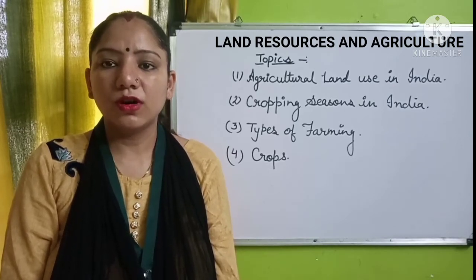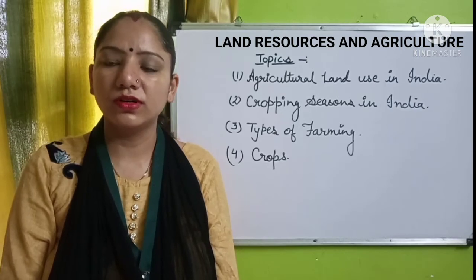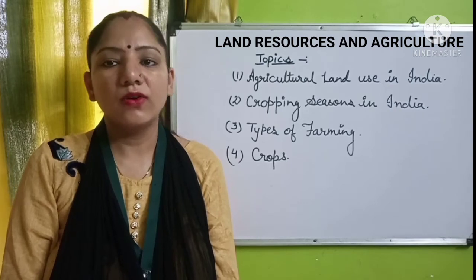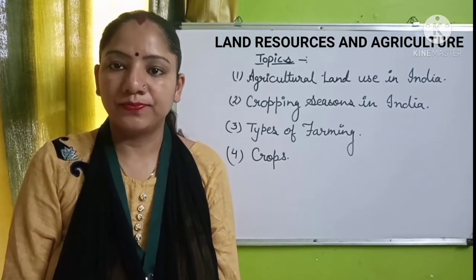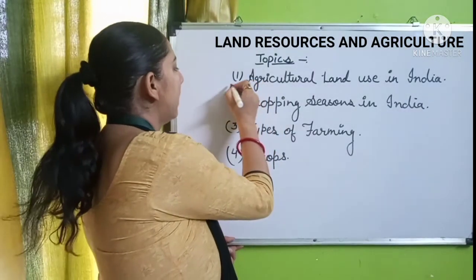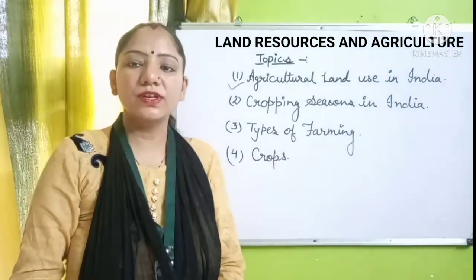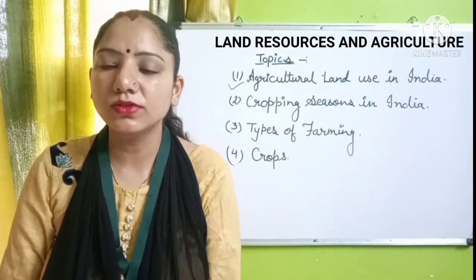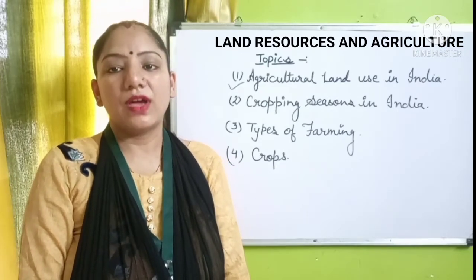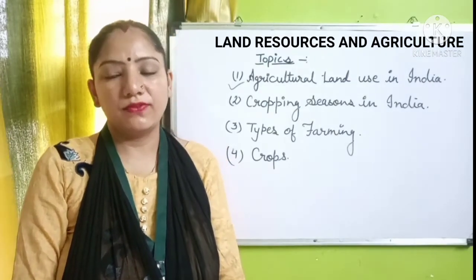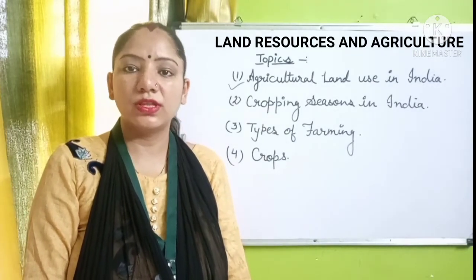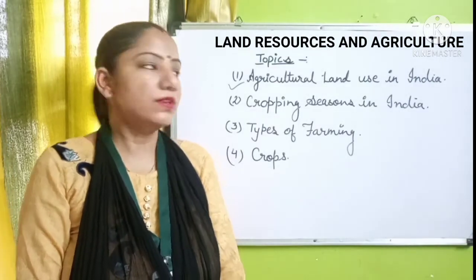In today's video about agriculture, we are going to cover a few topics in which we will see what agriculture is and how it is done in our country. First, we will see the topic agricultural land use in India. In the previous video, we studied the land use in our country: the uncultivated land, the fallow land, the land other than fallow, and the net sown area. How these land types are used in agriculture in our country, we will see in our first topic.